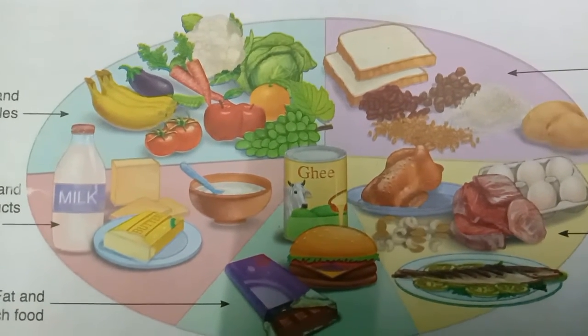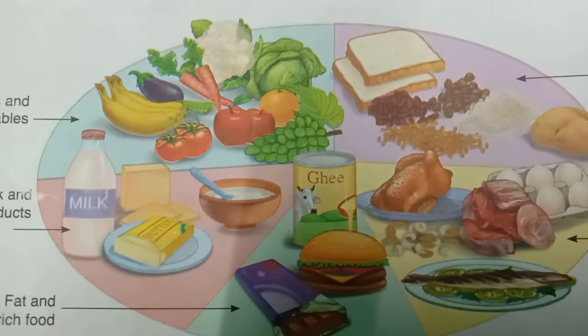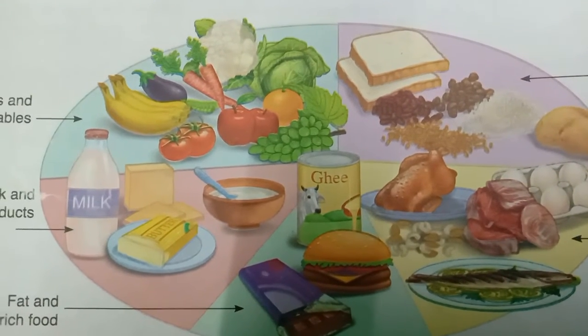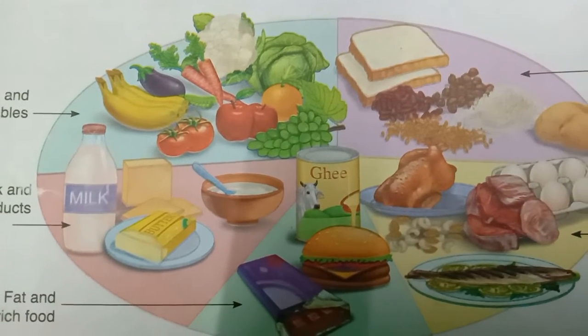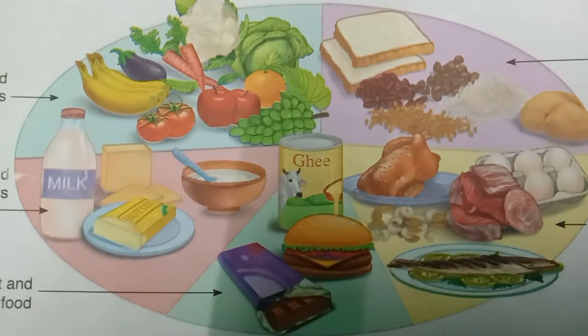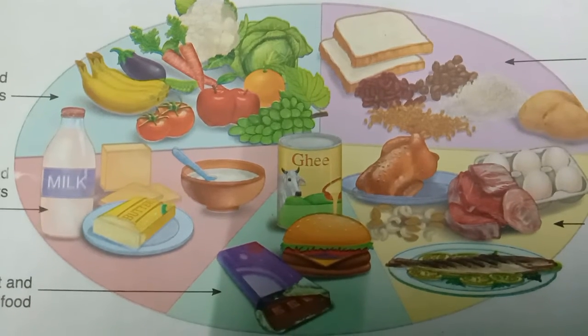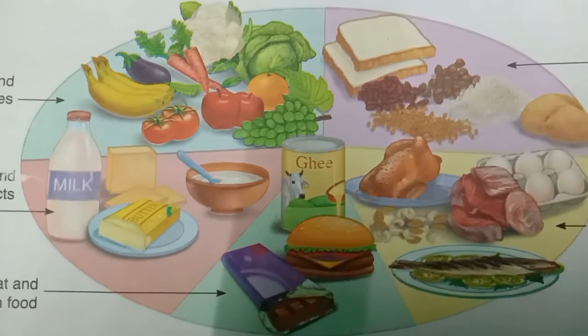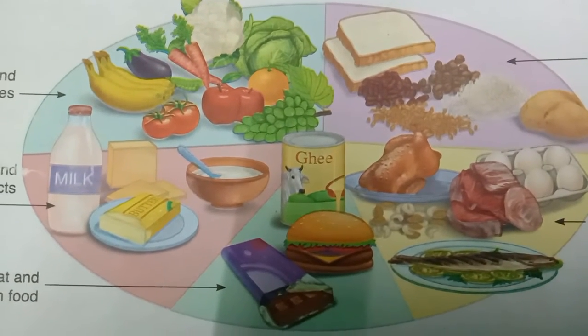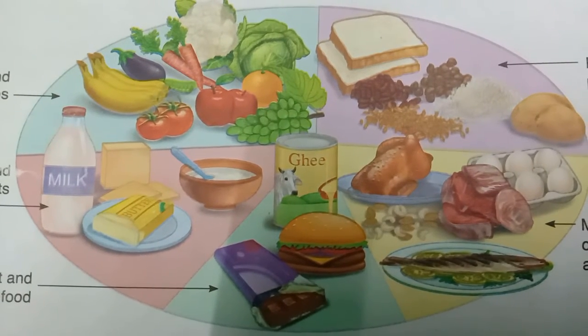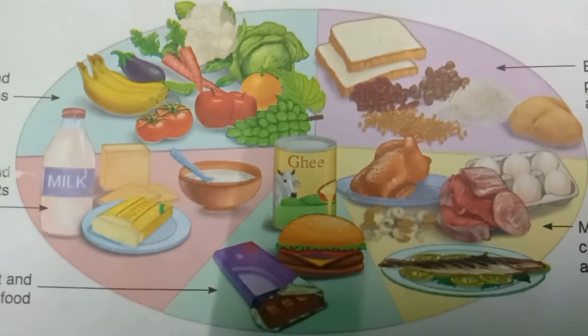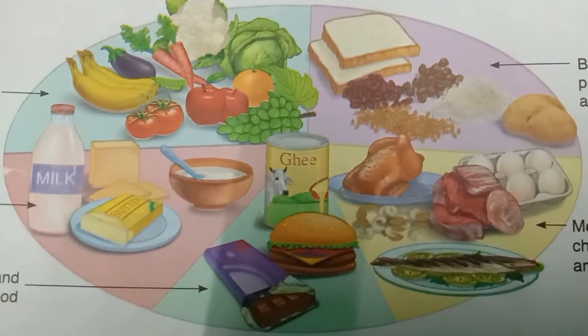A diet that contains adequate amounts of different components of food along with roughage and water, required for the healthy functioning of the body. And roughage is the undigested part of the plant food that helps in moving food easily through our digestive system and in proper removal of waste from the body.